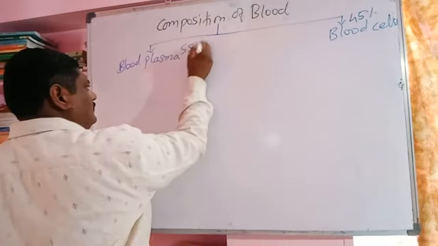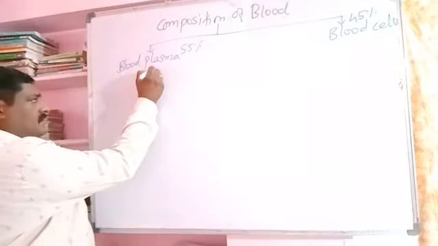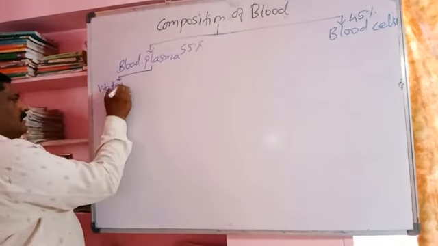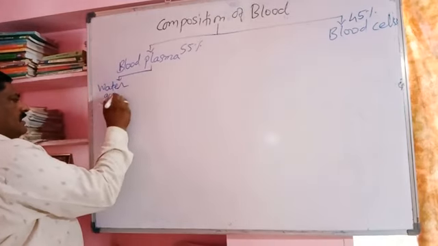In the 55% blood plasma, water is in the largest amount, about 90 to 92%.